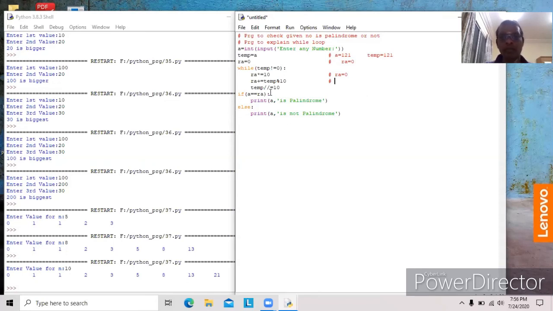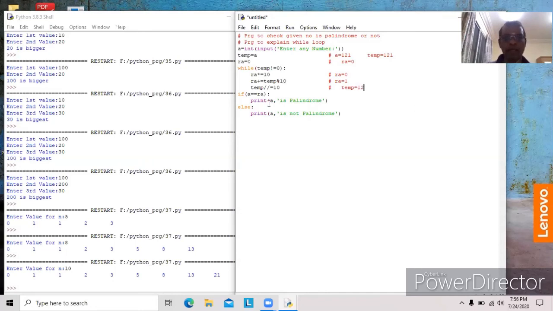RA plus equal to temp modulus of 10. So 1 will be extracted from here. This 1 will be added with RA. RA is already 0, now RA contains 1. Here temp floor division by 10, then temp becomes 12.